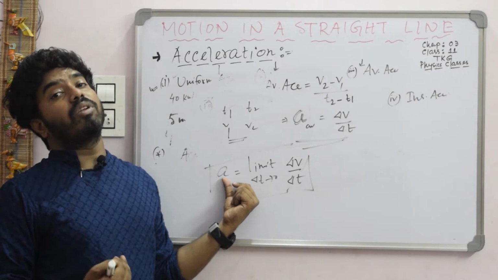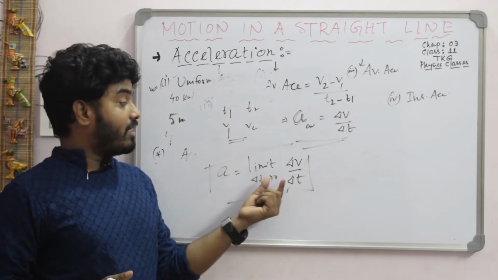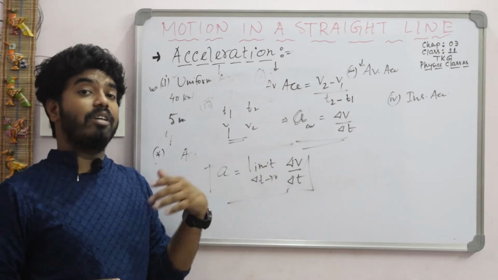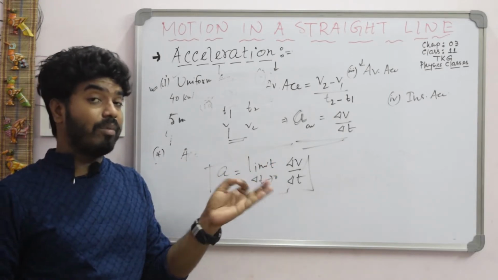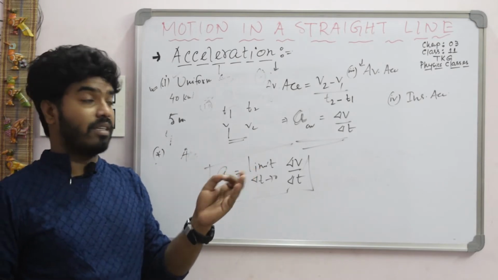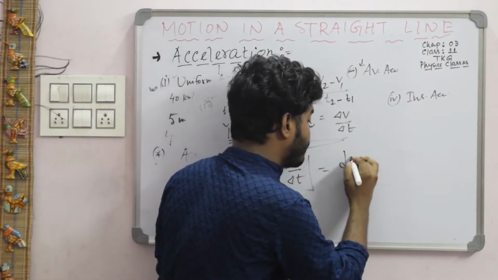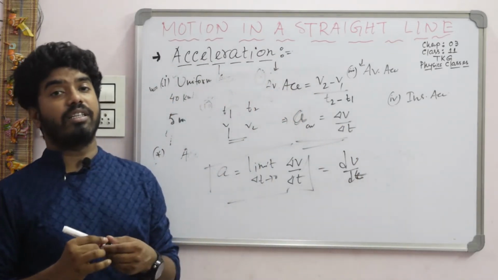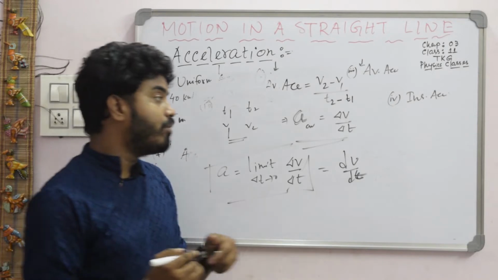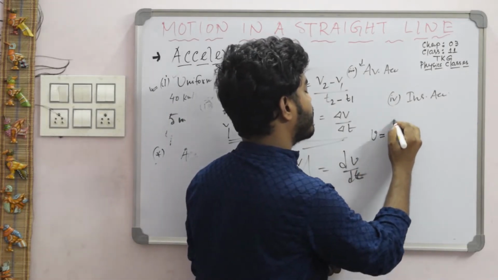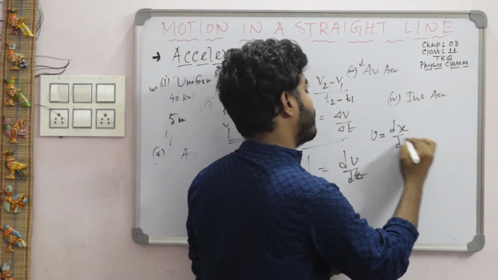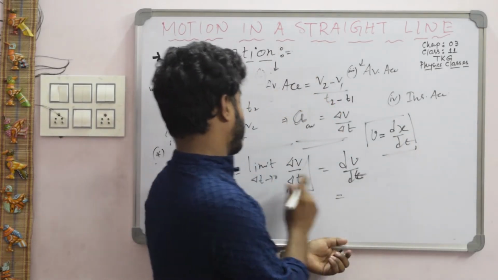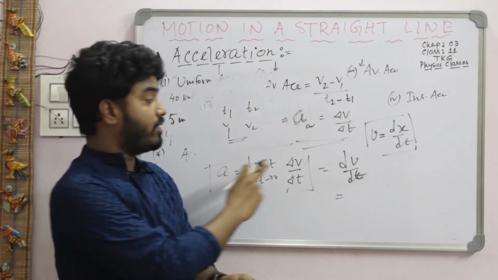And you know the formula of differentiation: the limiting value of del y by del x is called dy by dx. So you can say this one is dv by dt. dv by dt represents instantaneous acceleration. And you know about instantaneous velocity, instantaneous speed, that is dx by dt. So this is the formula for instantaneous velocity. Now the instantaneous acceleration formula is dv by dt.